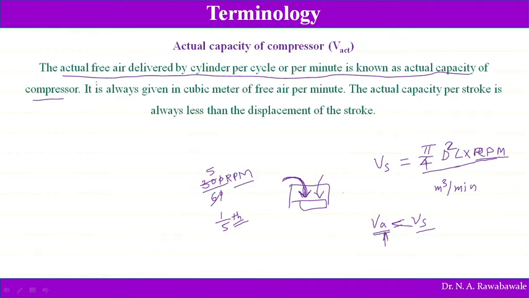So VA, the actual capacity of the compressor, is less than the swept volume of the cylinder. So if we find this Vs in cubic meters per minute, it is greater than the volume of air actually delivered in cubic meters per minute.